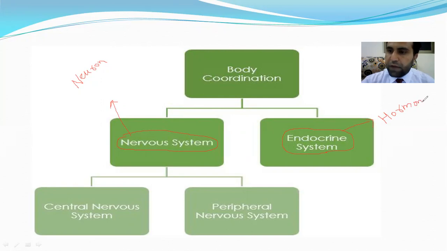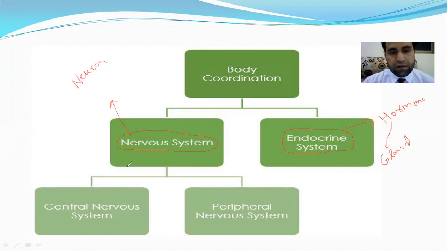Hormones are produced by specialized structures present in our body called glands. Because of these two systems, all our body parts work in a coordinated way, and they communicate with each other.